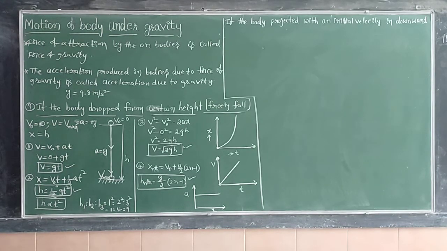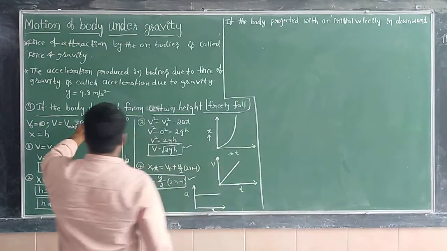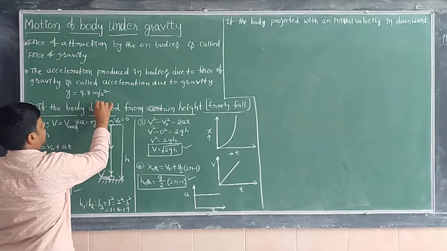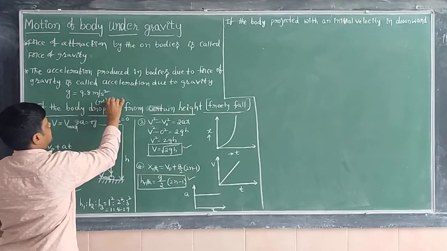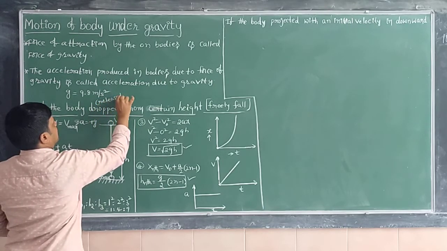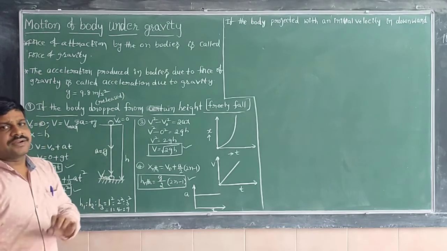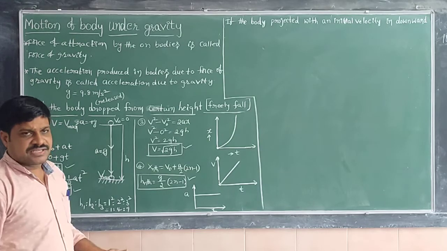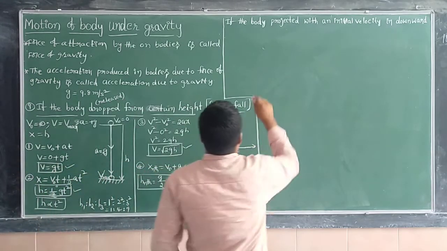See here, if the body is dropped, or you can say released from a certain height, the initial velocity is 0. The case is different here.